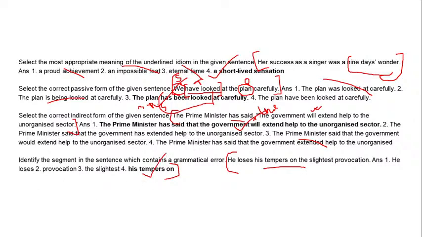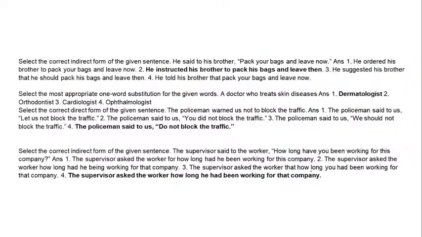His tempers on. So this is your answer. But why? Because temper itself does not take an S. It's the word temper only, because it means mood. It can't be counted. It's an uncountable noun, and it does not have a plural. It's just, he loses his temper on the slightest provocation.